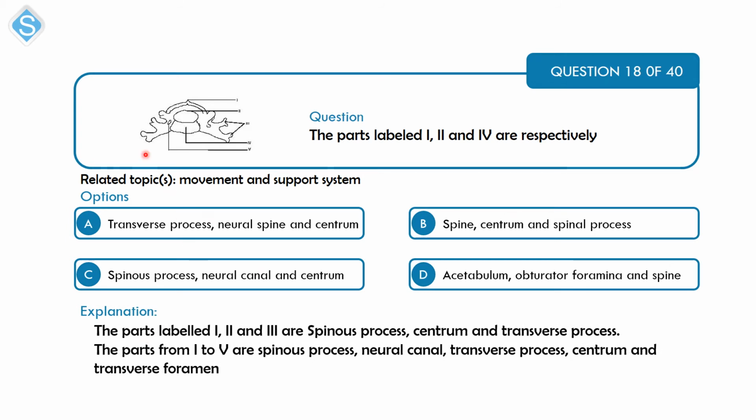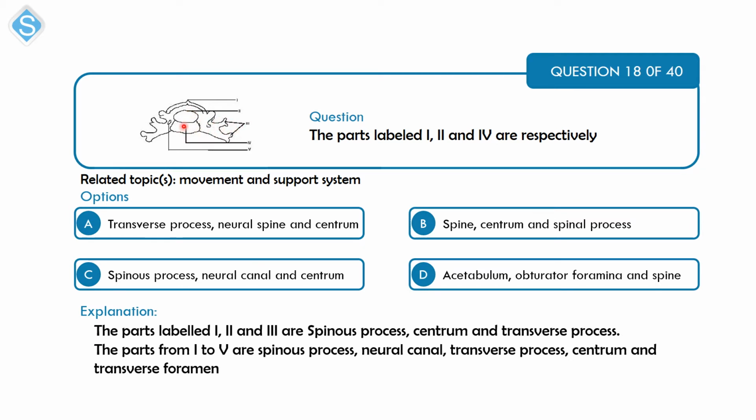Alright, so let's look at the labeled part. The labeled part I here is what we call the spinous process. The II is your neural canal. This is where the spinal cord passes through. All right, so this vertebra basically protects the spinal cord. Then your III, that is your transverse process.